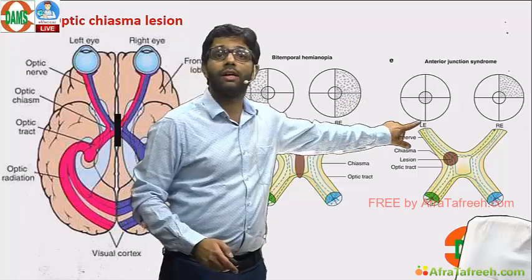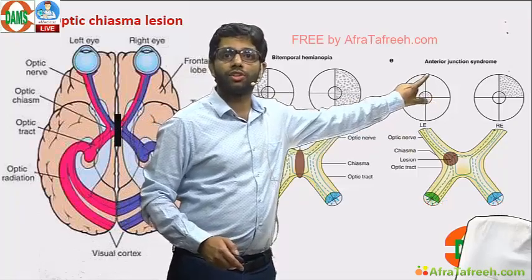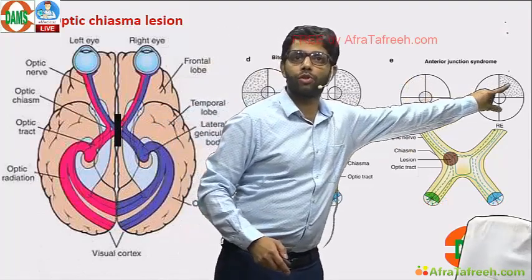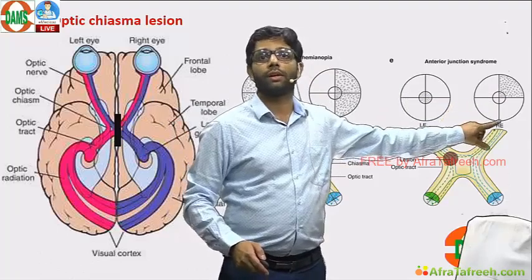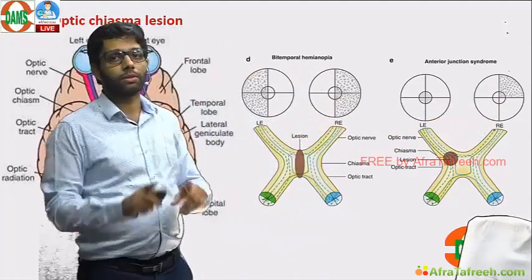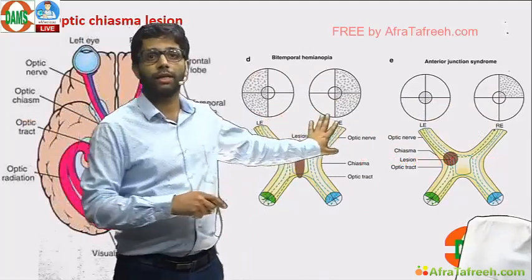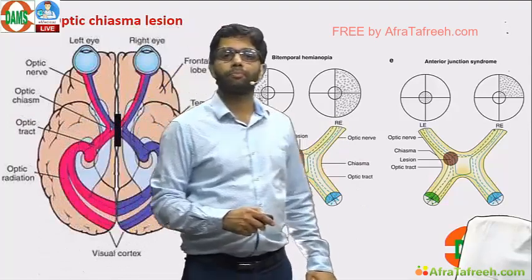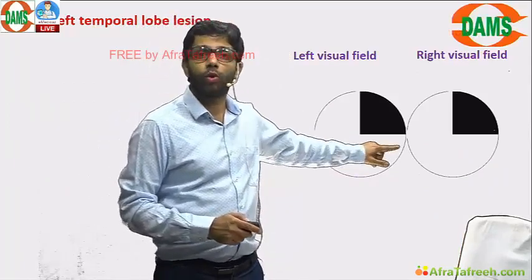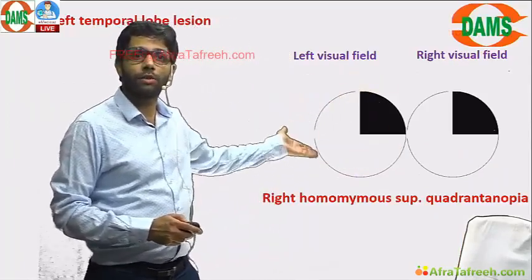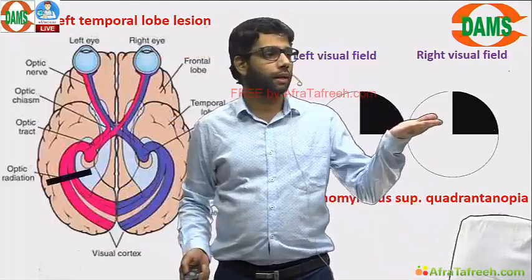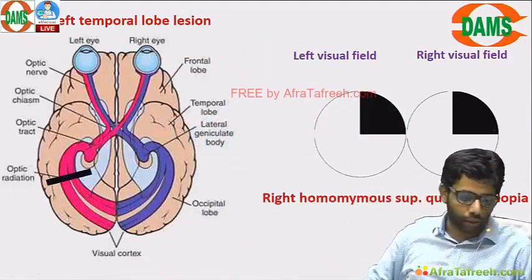But here, if there is an anterior junction syndrome of the left eye, left will be total or central loss, other eye will be temporal, supratemporal. So this is an incongruous defect. So chiasma can be incongruous, can be congruous, right? But chiasma is mostly heteronymous. Retrochiasmal is homonymous. Homonymous like this. This is right homonymous superior quadrantanopia. Where is the problem? Left temporal lobe is the problem. Pie in the sky. Exact opposite will be parietal lobe.